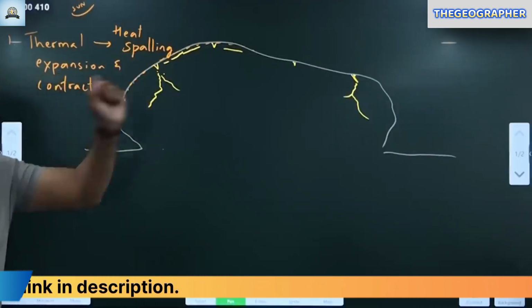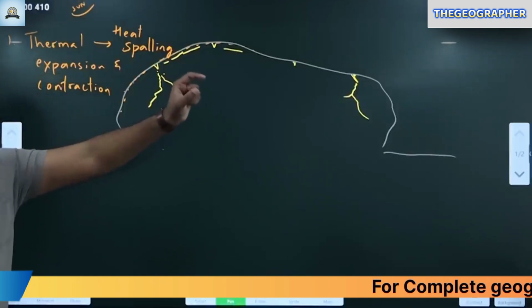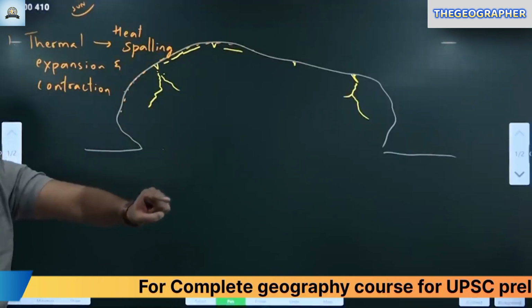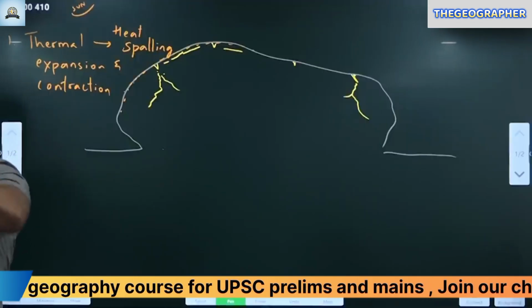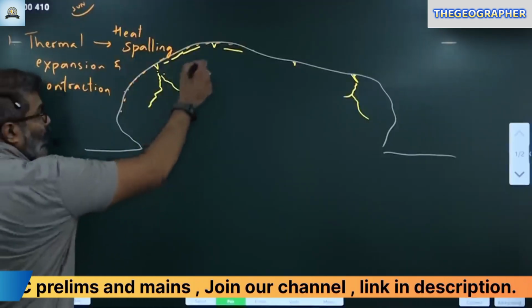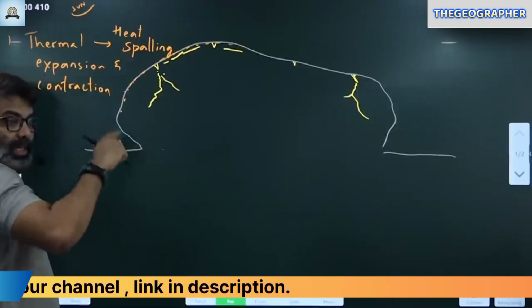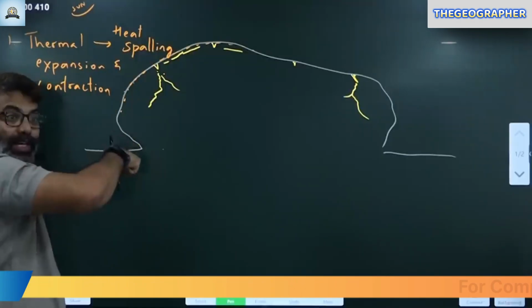Sometimes you have seen there is a small crack on the glass. Over the period of time, the crack starts widening. Have you noticed? Then you will notice, oh, the entire glass has cracked. Just like that, you can see these cracks. Once the cracks form, what happens? Now the water goes in.